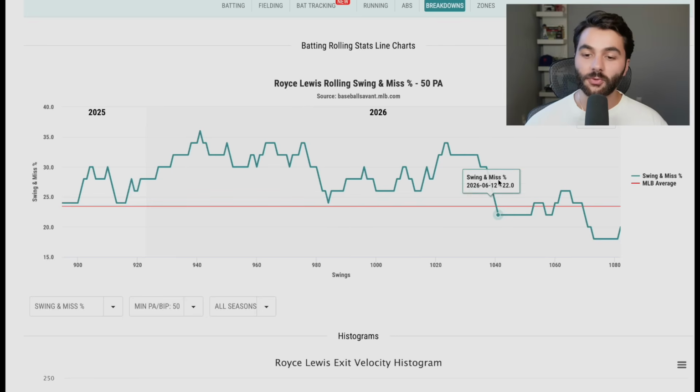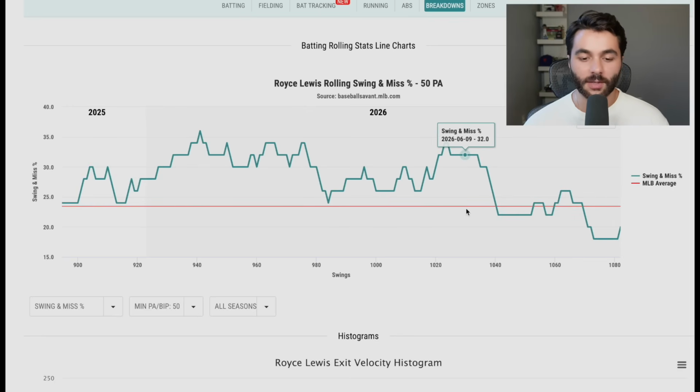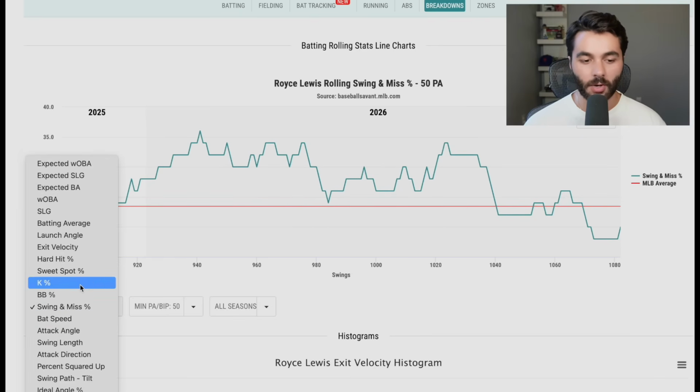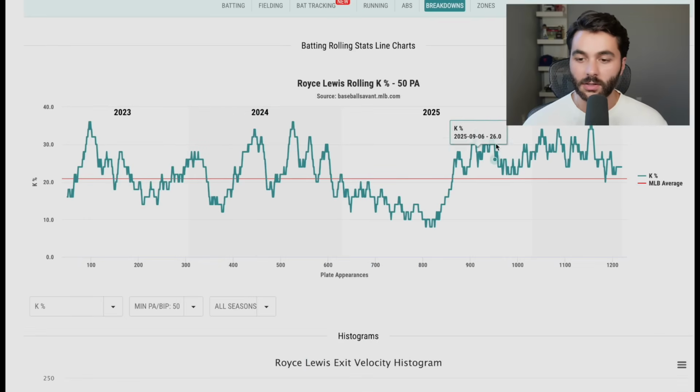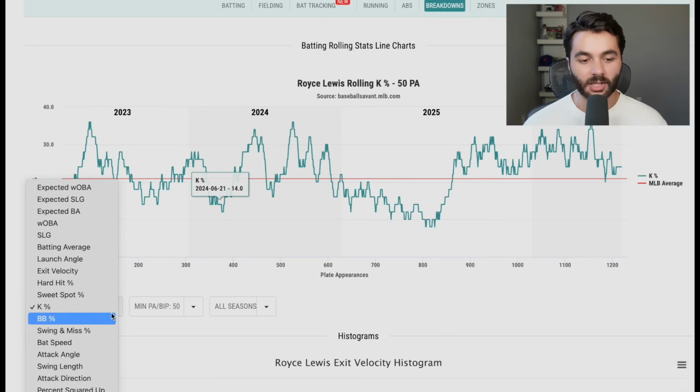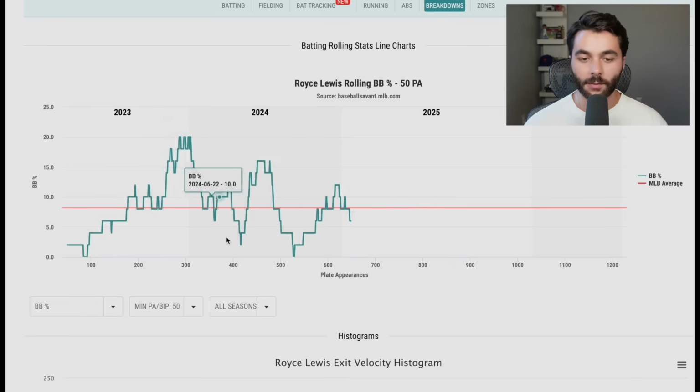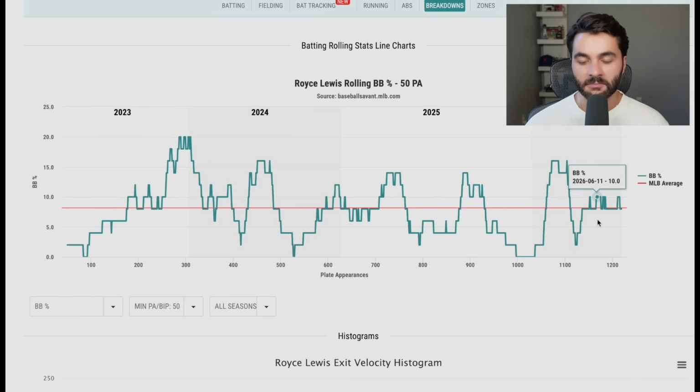Royce Lewis' swing and miss rate since returning has actually dipped down a little bit. This is nice to see that right there. As you guys see this red line, the Major League Baseball average, Royce Lewis has dipped down. A guy like Royce Lewis, he kind of has always naturally had these ebbs and flows in his swing and miss rate. We're going to check on strikeout rate. I'm assuming the same thing is happening there as well. Still kind of high, but still dipping down a little bit. I know Royce Lewis never going to walk, but let's see if we can find that for good measure. Kind of near the Major League average.